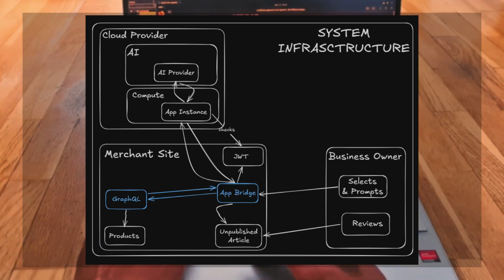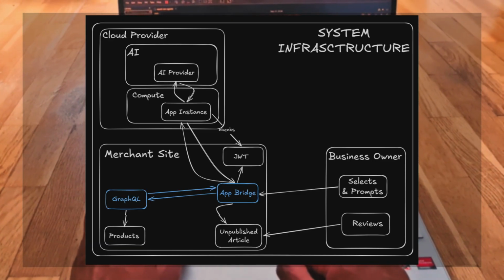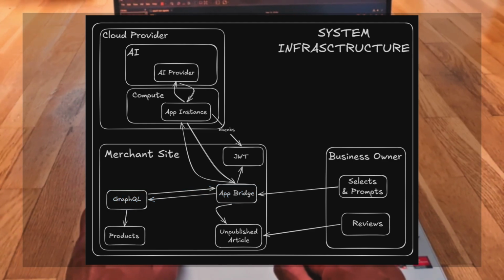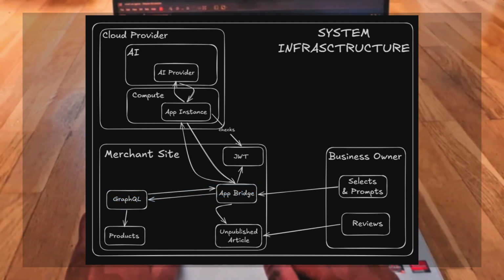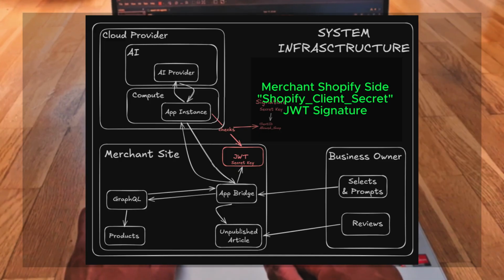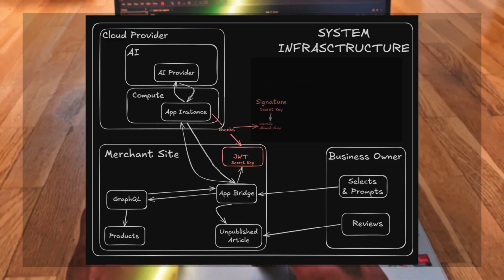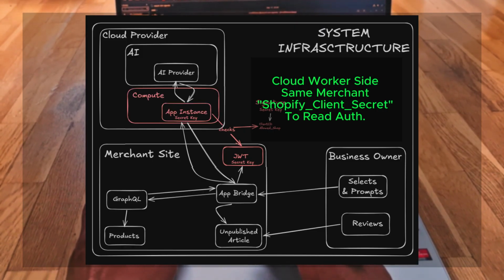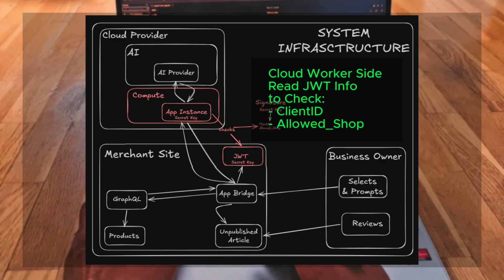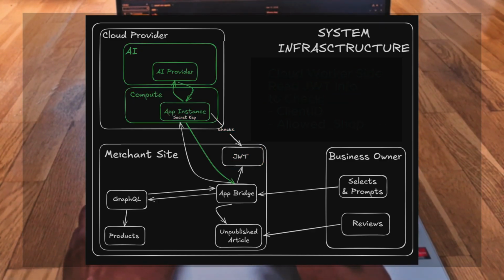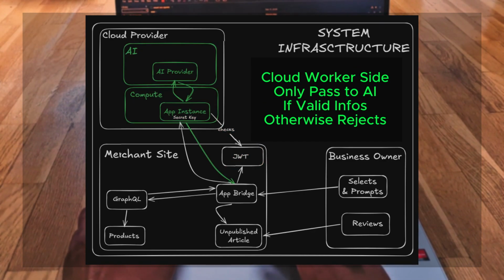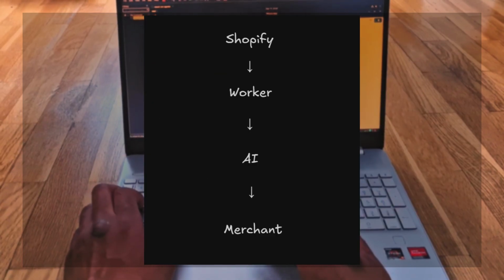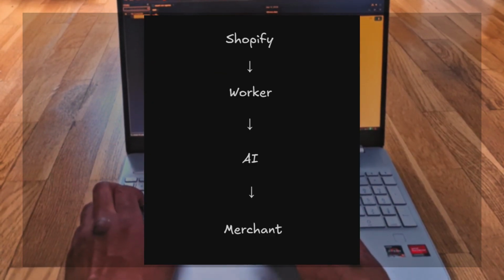The app bridge is going to be pulling information from GraphQL, the backend, and the merchant site, using the client secret for the JWT as a signature. On the other side, in the cloud provider, the worker is going to be checking that information before passing the data to the AI that is going to be on.